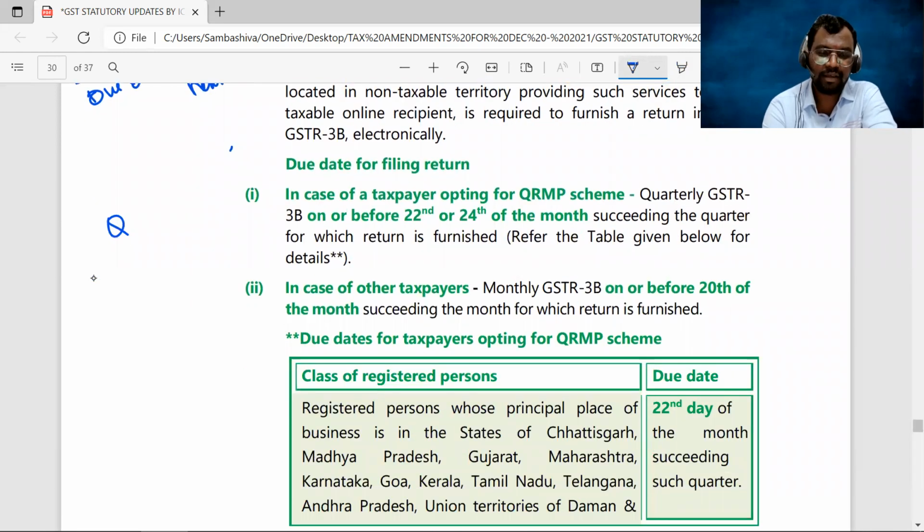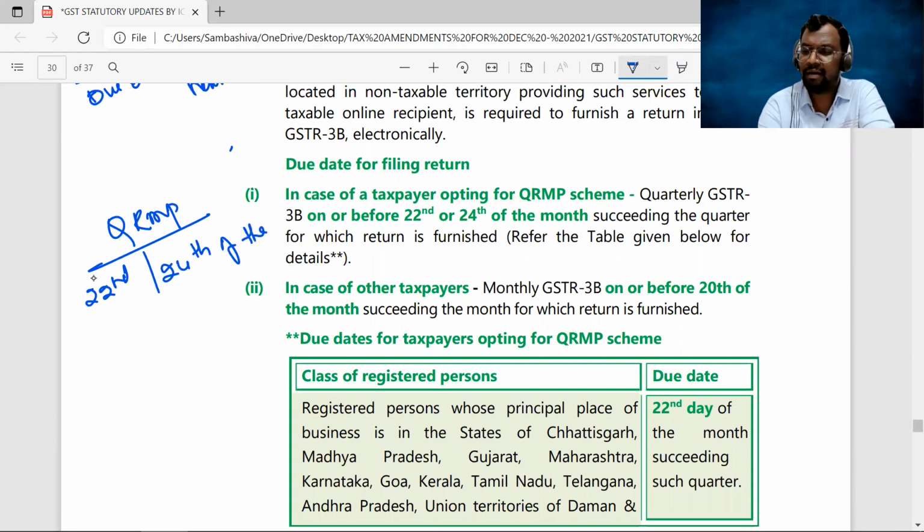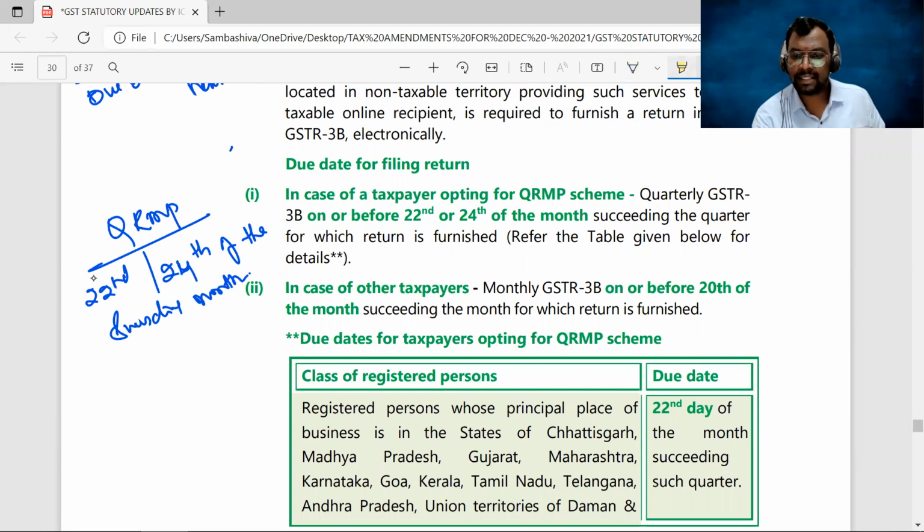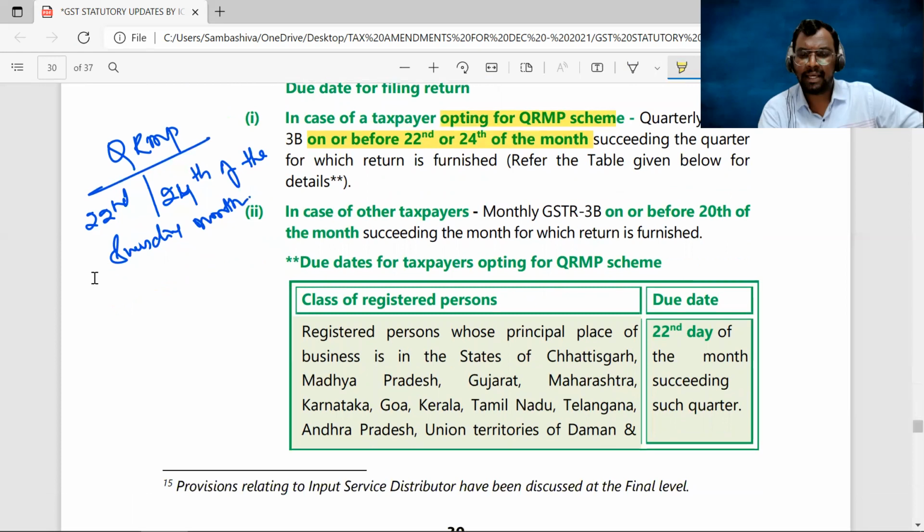Sir, what is the case if I opted for QRMP scheme? Then I've already told you it is 22nd or 24th of the succeeding month of the quarter. 22nd or 24th. Right, sir? So you can see here. In case the taxpayer has opted for QRMP scheme, on or before 22nd or 24th of the month succeeding the quarter. Right, sir? In case of other taxpayers, the old due date continues, 20th of the month succeeding that particular month.